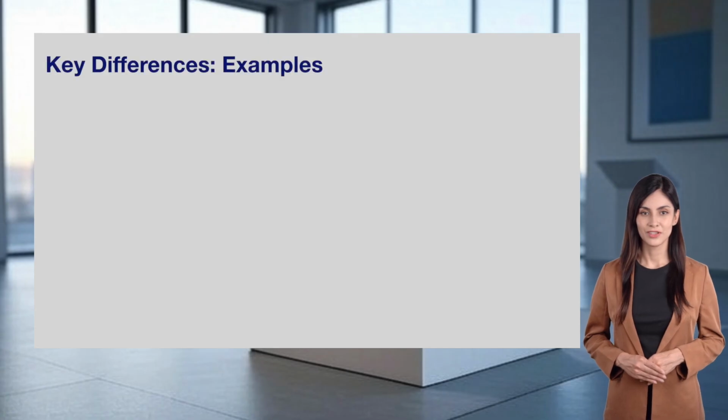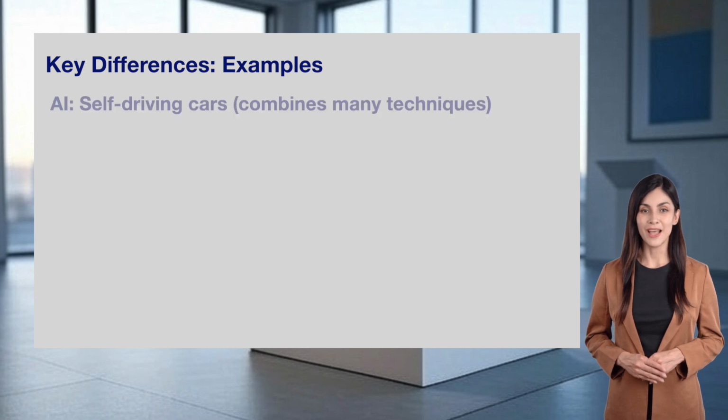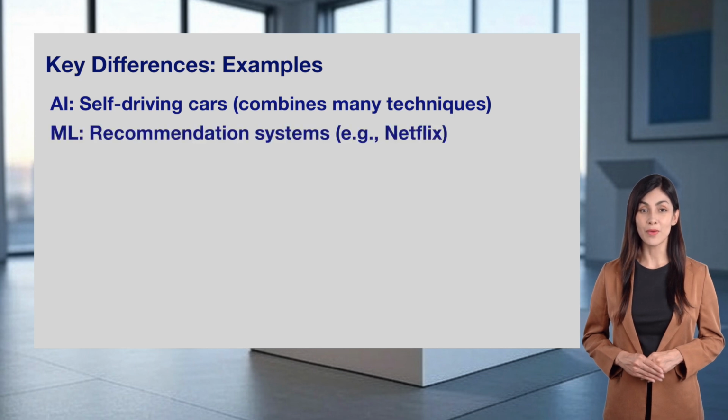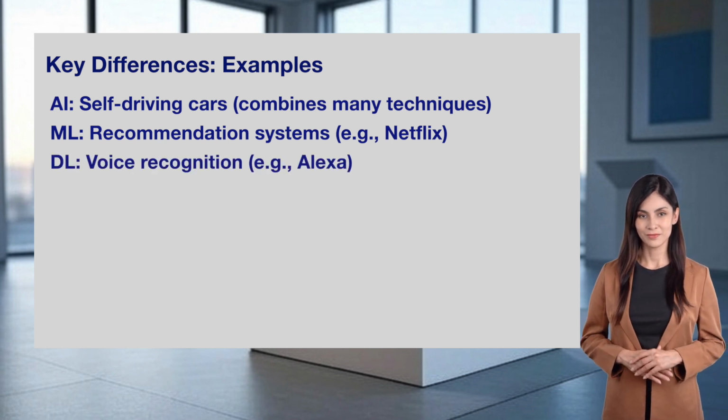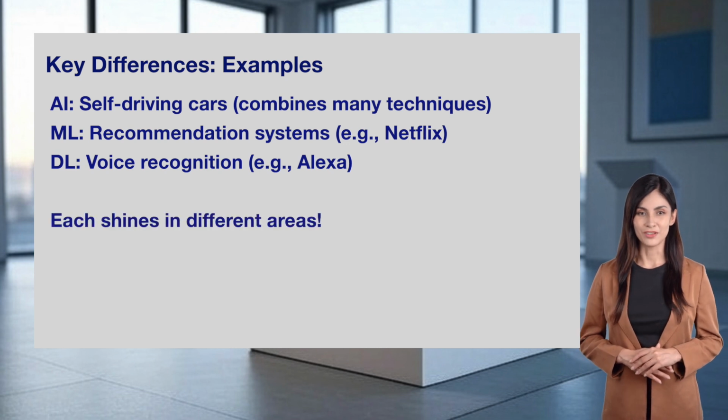Let's look at examples to see the differences in action. AI includes complex systems like self-driving cars, which combine many techniques to work. Machine learning powers recommendation systems, like Netflix suggesting shows based on your viewing habits. Deep learning excels in tasks like voice recognition. Think of Alexa understanding your commands. Each approach shines in different areas, showing how they complement each other within the AI family.